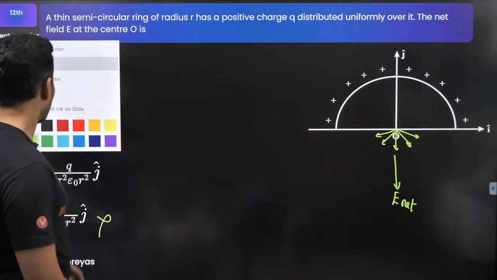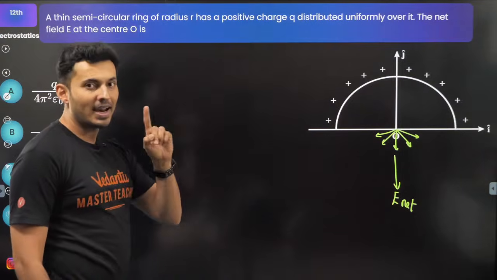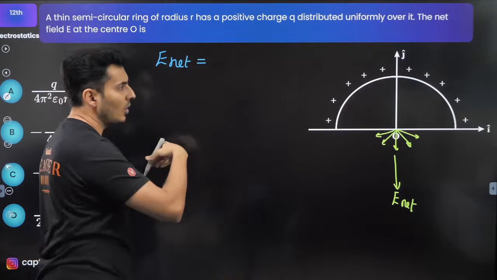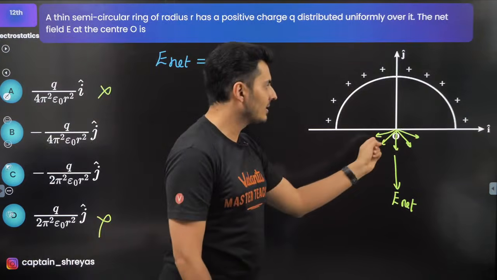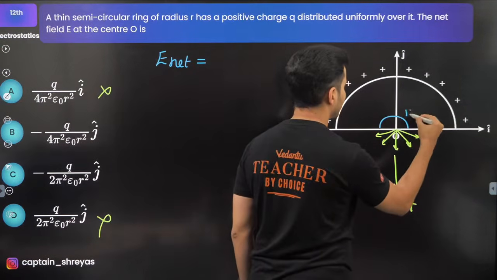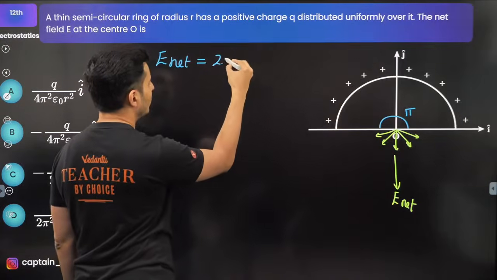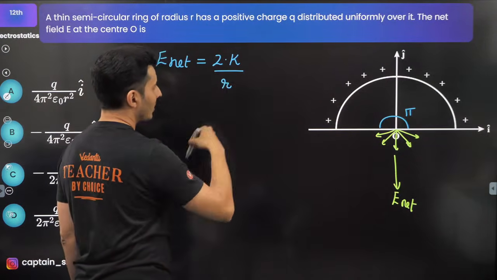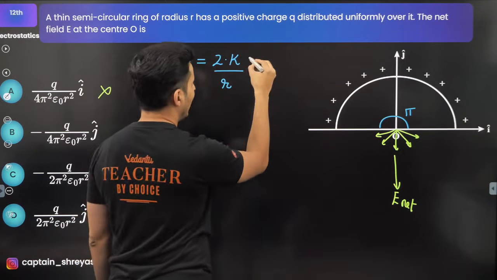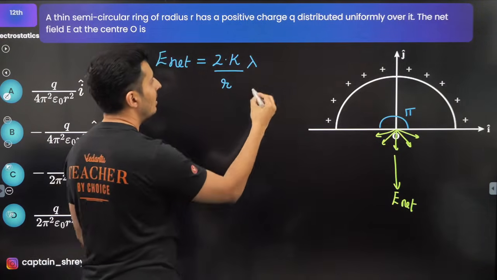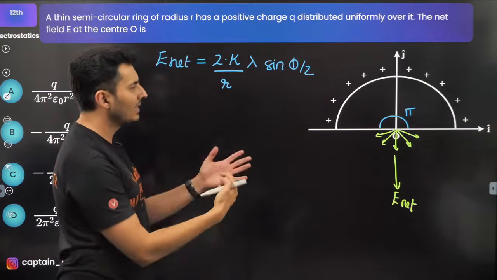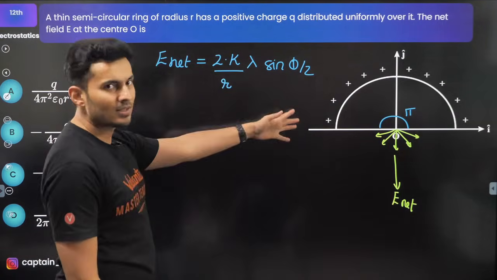Welcome to the session. So now comes the magnitude. Well, there is a formula for rings or arcs subtending a certain angle. Here the angle subtended is pi radian. That is nothing but 2 times Coulomb's constant divided by r, and here you will have lambda, and here you have basically sine of phi by 2, the angle by 2. So this is the usual formula.